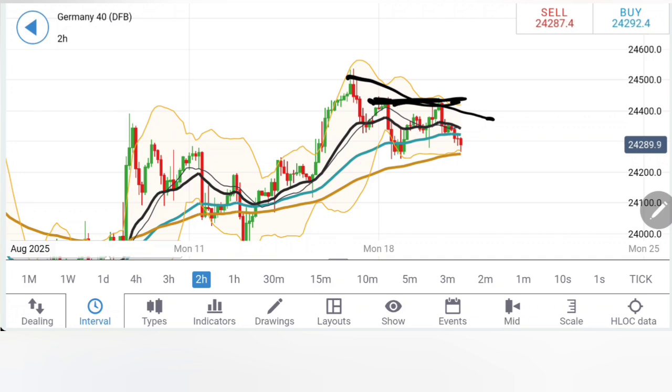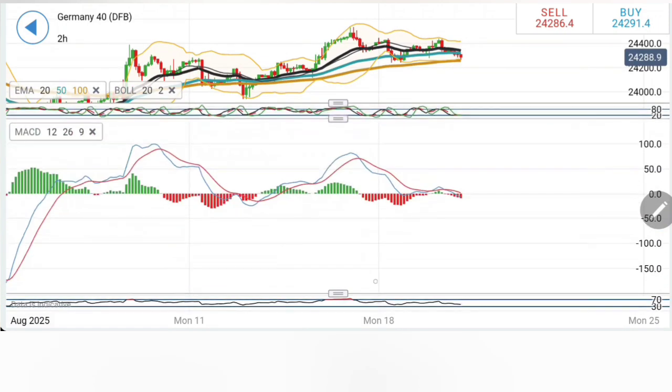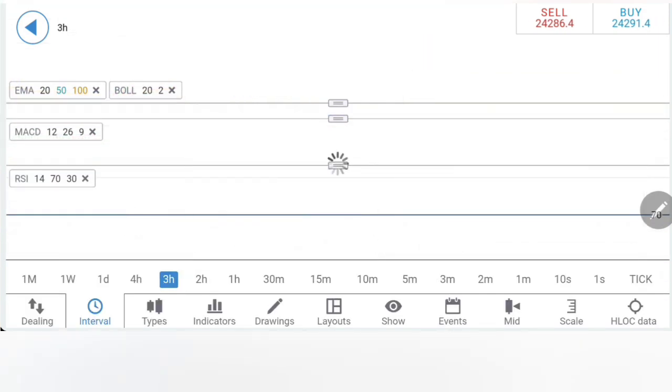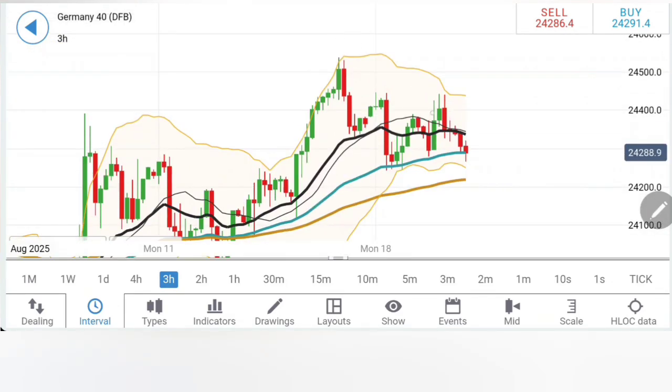So this zone of 200 points between 250 to 450 is what you should watch out for. Though the stochastic is oversold, the MACD and RSI still have room for further downside. And on the 3 hour chart, similar observation. This is the box it has to come out of.